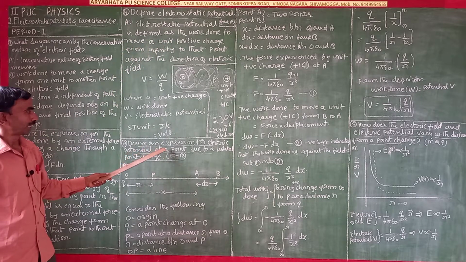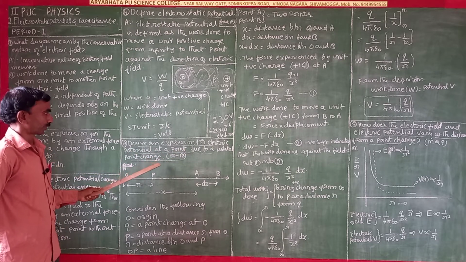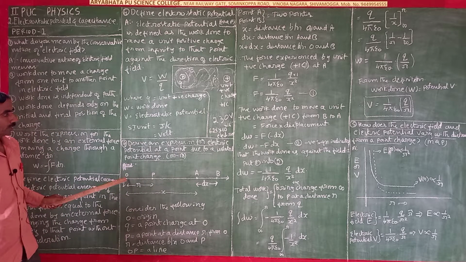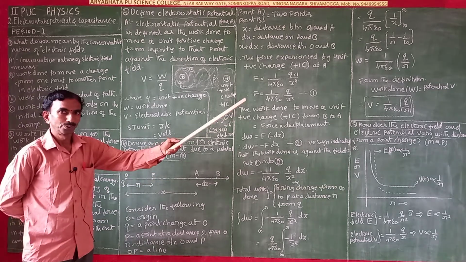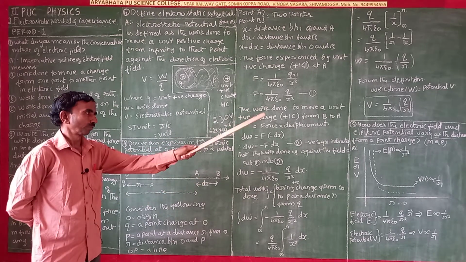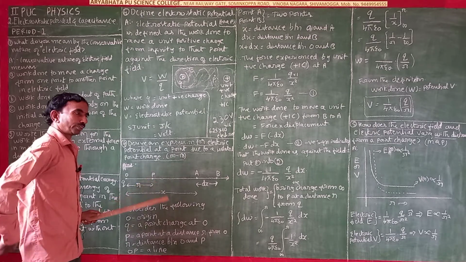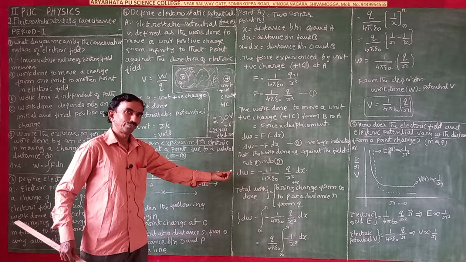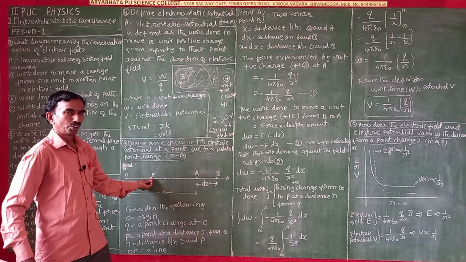Next, derive an expression for electric potential at a point due to an isolated point charge. This is an isolated point charge. One point charge is there. We have to bring a unit positive charge, 1 coulomb of charge, from infinity to this point. We have to drag it and bring it, and keep it here.